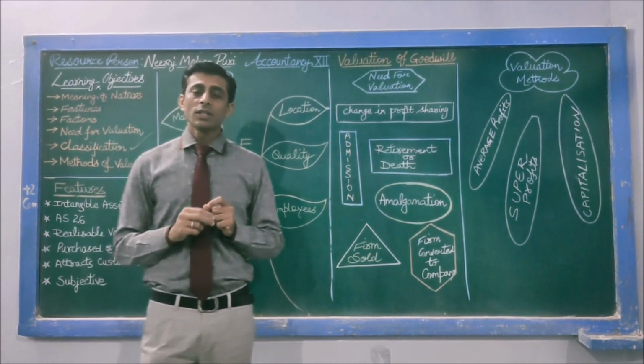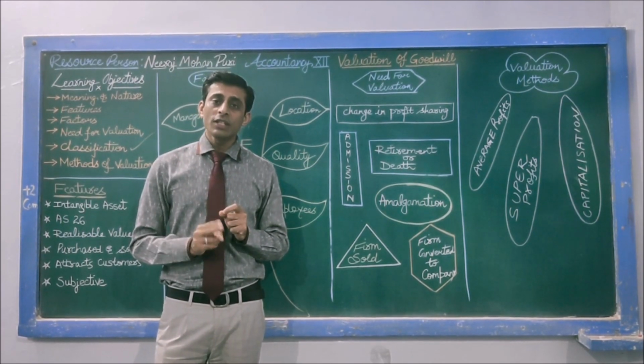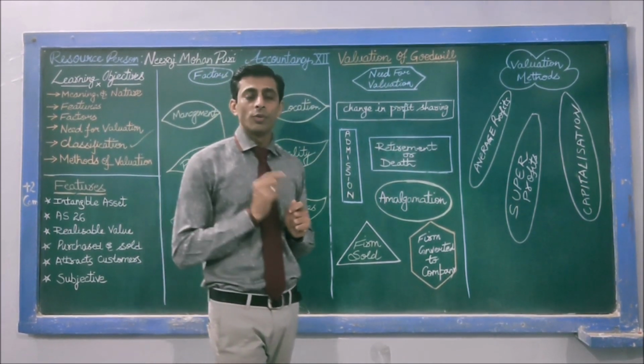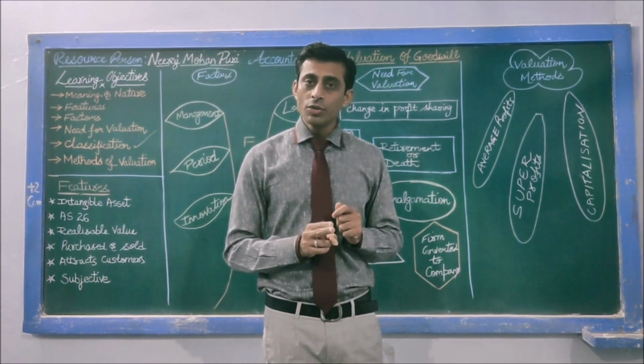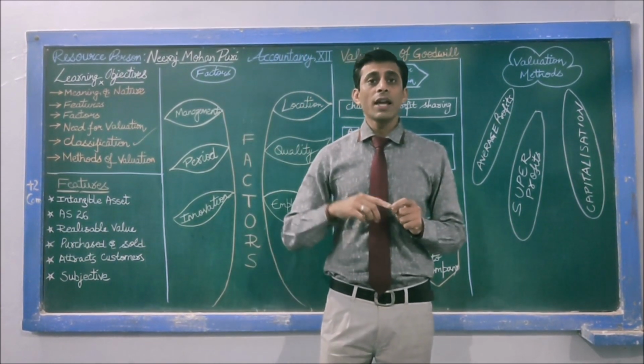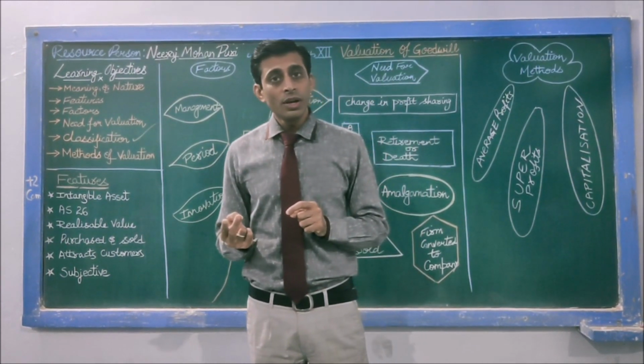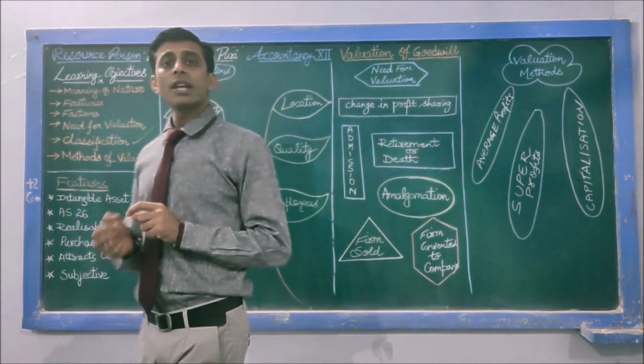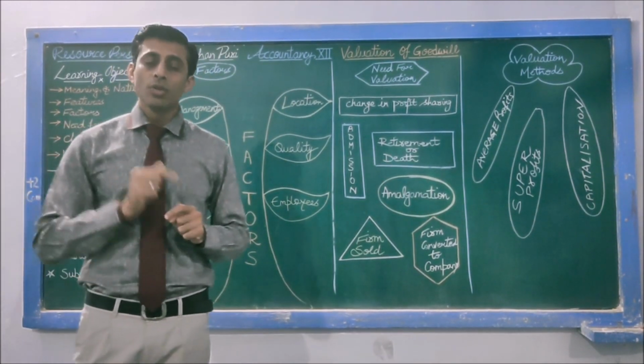Second classification is self-generated goodwill. Self-generated goodwill is also known as non-purchased goodwill, or it is also called internally generated goodwill.